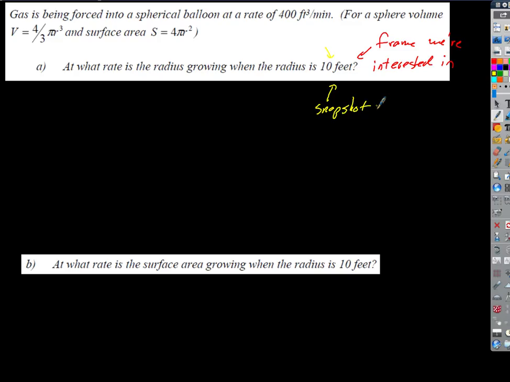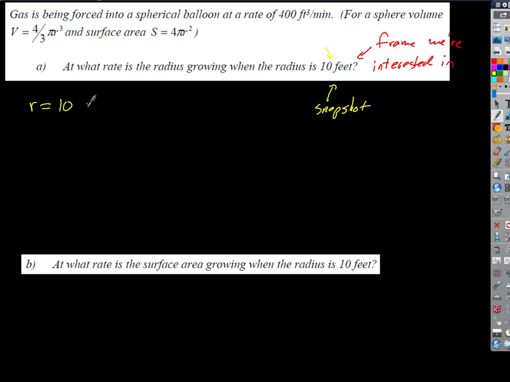So what are our snapshot variables then? Well, there's one of them, isn't it? Snapshot variables are R equals 10, right? And we're in feet, but we know our units aren't going to change. We're just going to make sure we're using standard units, and whatever they are will go up and our answer will be in the appropriate units. What else do we know? We know V? Oh, hold it, but that's not V. You guys told me that was something different. You actually said the right word, too. It's a rate of change, right? So, yeah, it's a rate of change of volume.